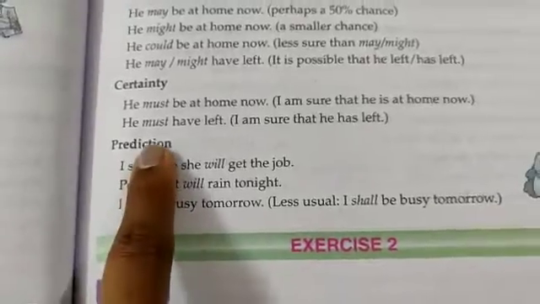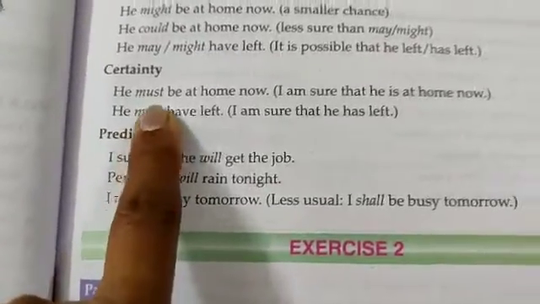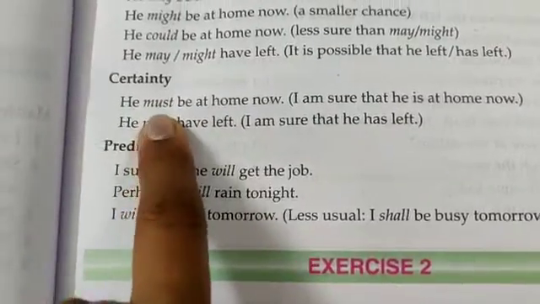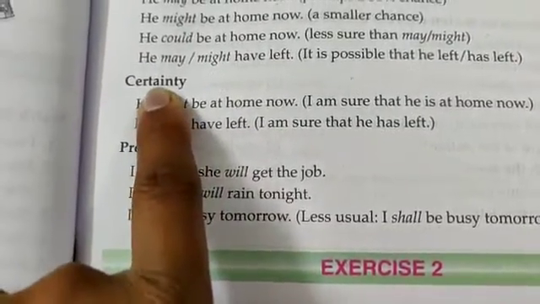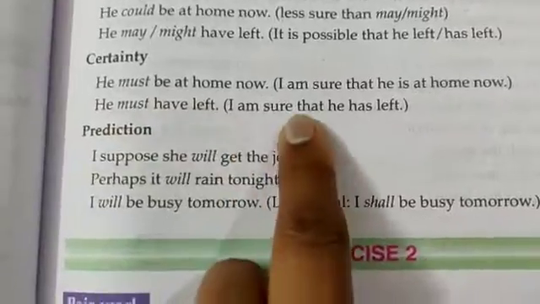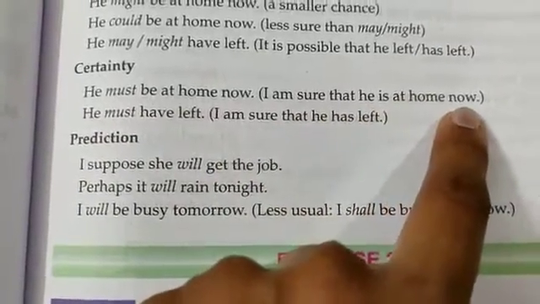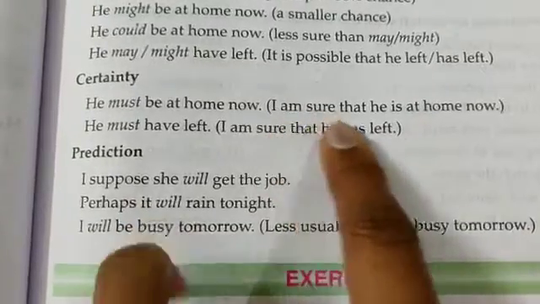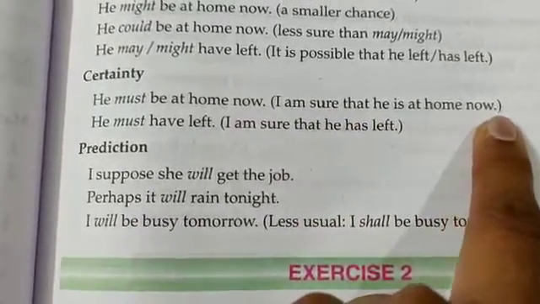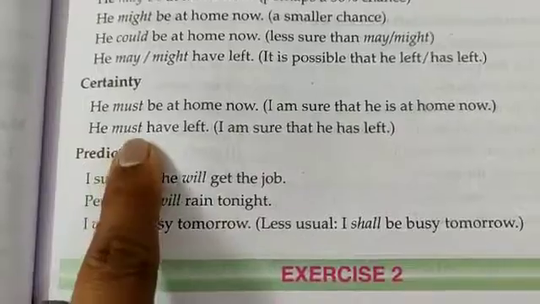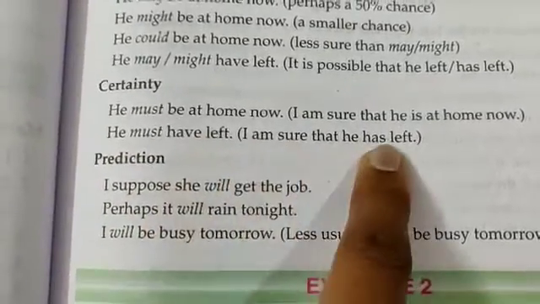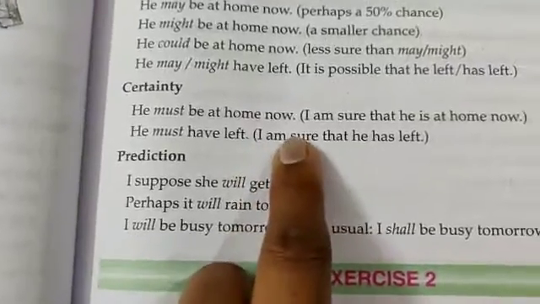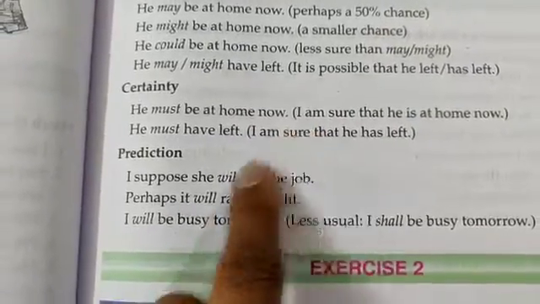Now certainty, that is surety. He must be at home now. So I am very sure. Right? So the modal must shows certainty or surety. I am sure that he is at home now. So in other words, what am I telling the listener? I am sure that he is at home now. He must have left. I am sure that he has left. So in other words I am saying that I am sure that person has left.